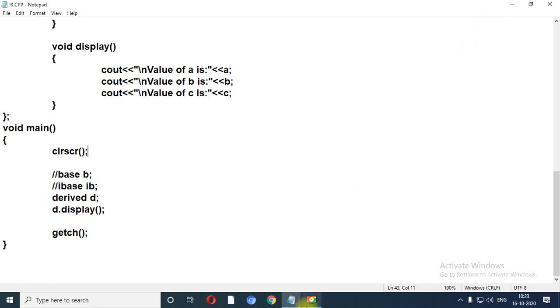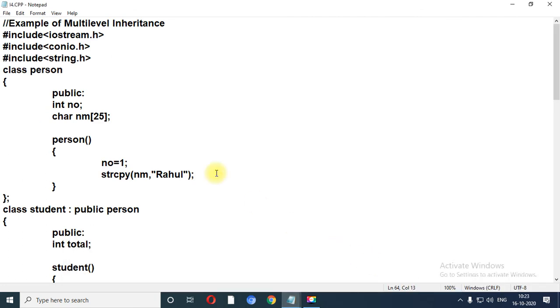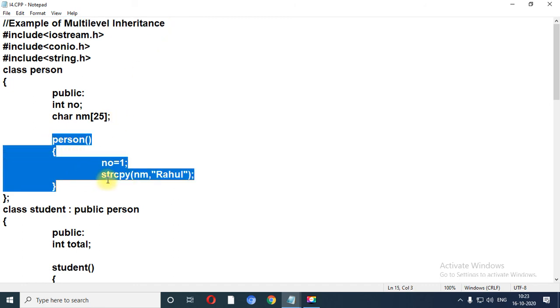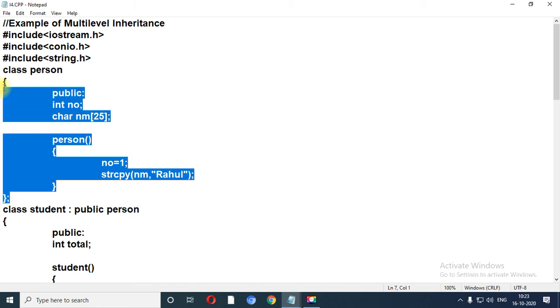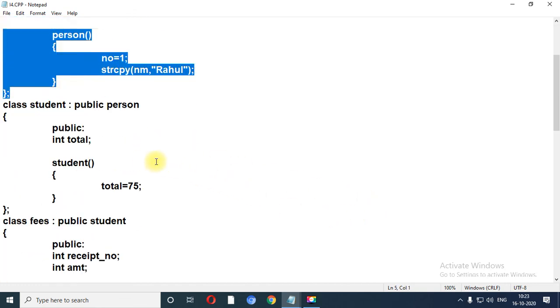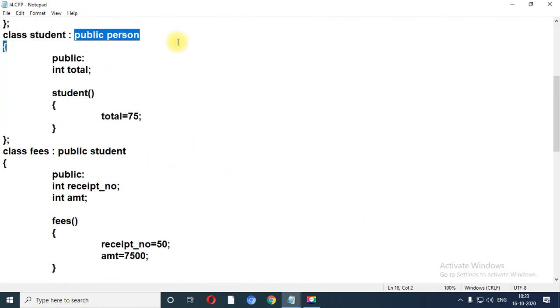I am going to share the notepad file of the fourth program, which represents the concept of multi-level inheritance. Class person, whatever name you want to give, you can write it over here, and accordingly you need to write it in the output also. Let me scroll down up to class person. In the class student, inherit person. In the class fees, you need to inherit student.